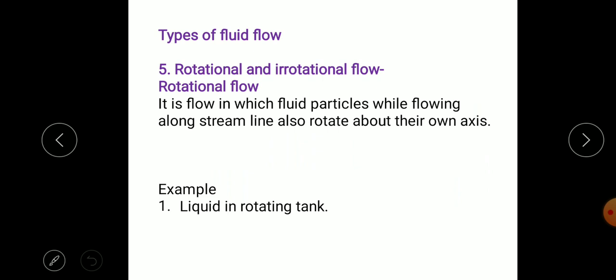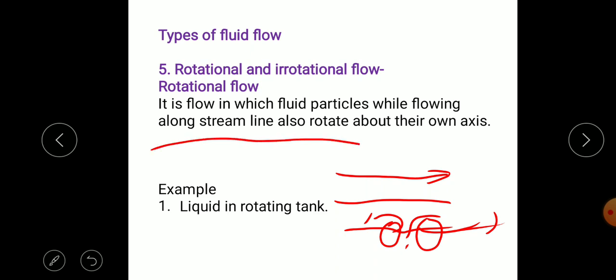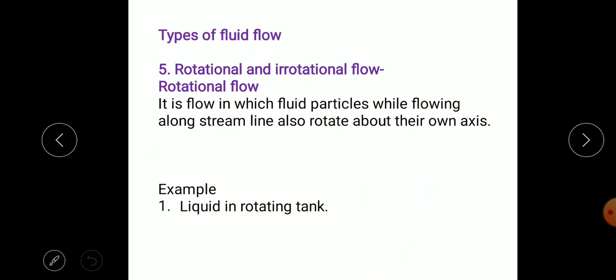Next type is the rotational or irrotational flow. Sometimes the fluid particles are moving along this line. While moving along this line, some particles rotate about their own axis. That type of flow is called a rotational flow. So an example is liquid in a rotating tank.